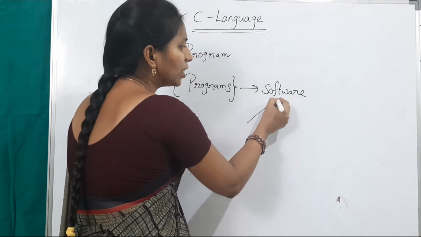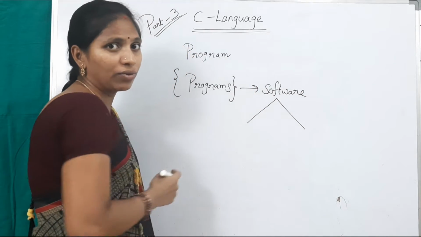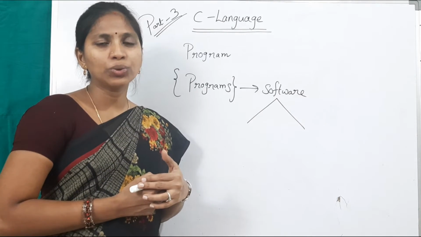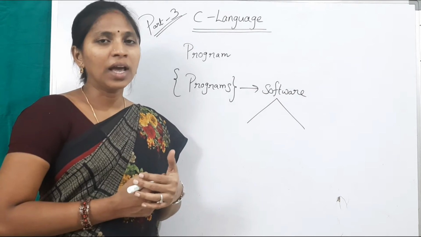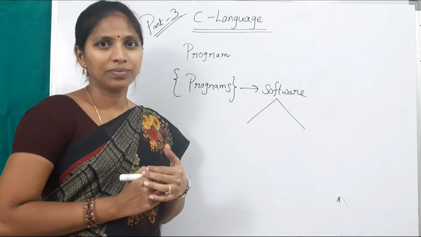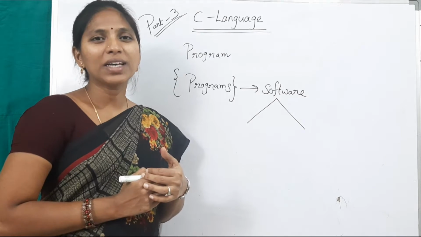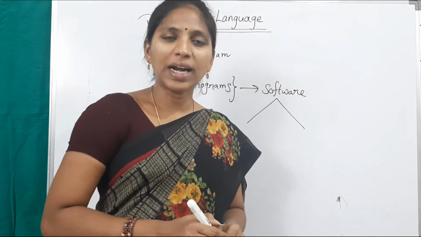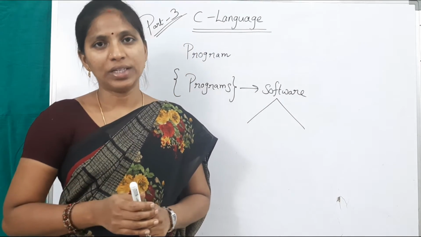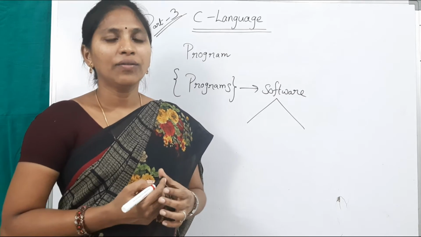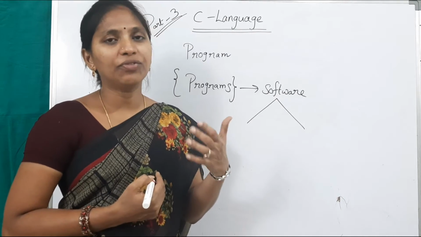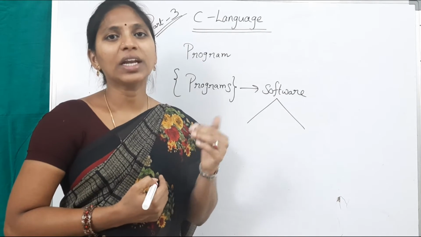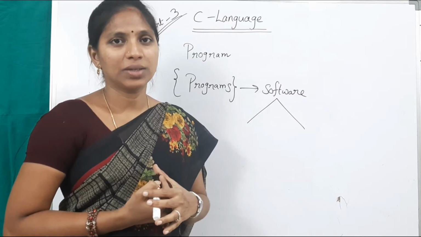To communicate with the system, we have to create a software, because a computer does not identify our language. For suppose, to add two numbers, I can say to the computer, hey computer, add these two numbers. Will it give a result? No, because my language is not understandable by the computer. The computer understands only zeros and ones. So we have to prepare different types of programs to make a software. By using that software, we can communicate with computers.